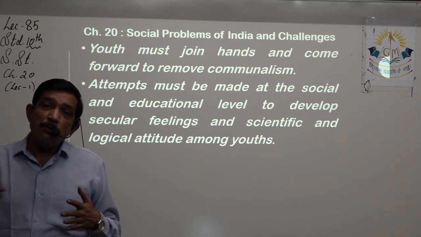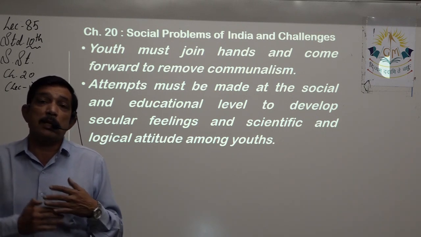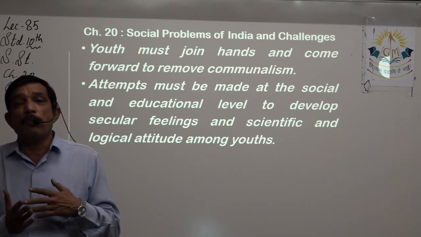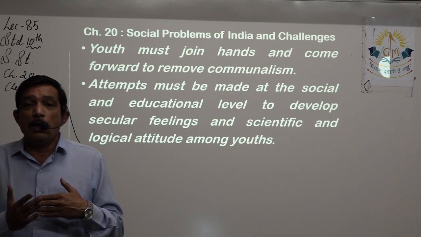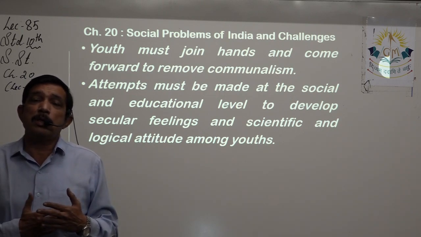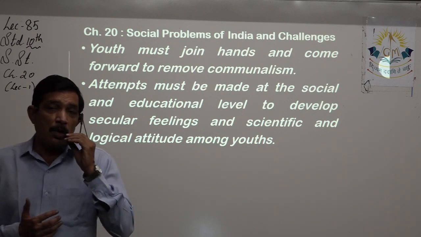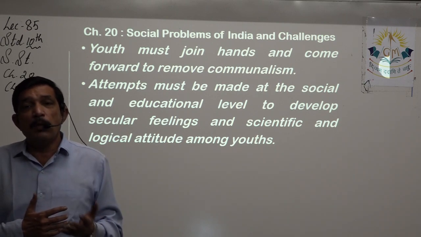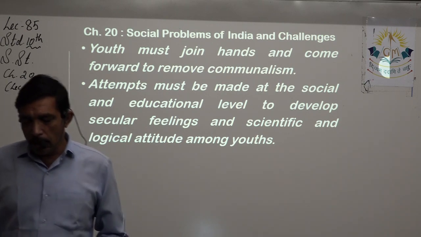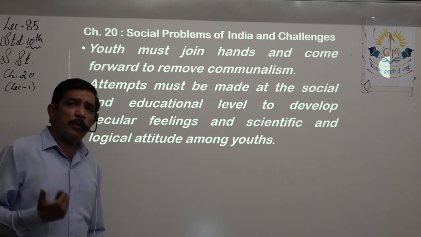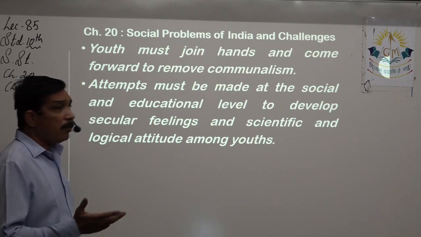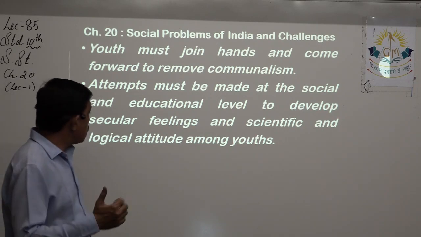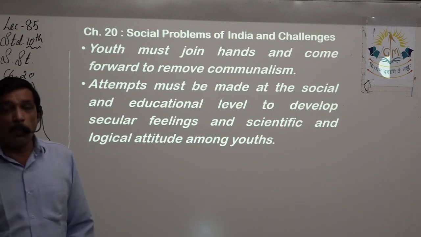So that same feeling of friendship and oneness should continue when you become young, when you become an adult. All these ideas are going to change the future of India, where communalism cannot be seen but communal harmony can be seen, because we treat everybody equal. And the upcoming youth, which is quite highly educated, rather than having these communal feelings, their attitude should be a scientific and logical attitude.